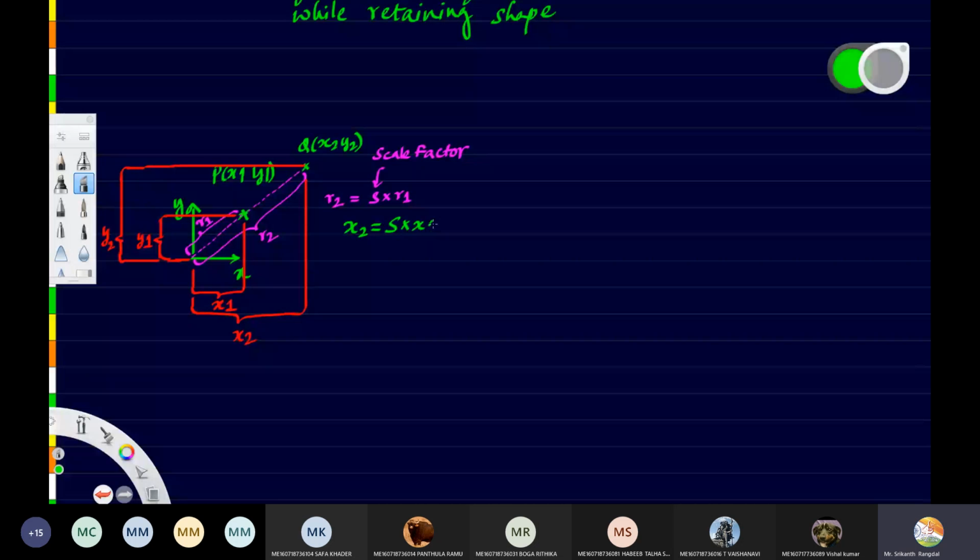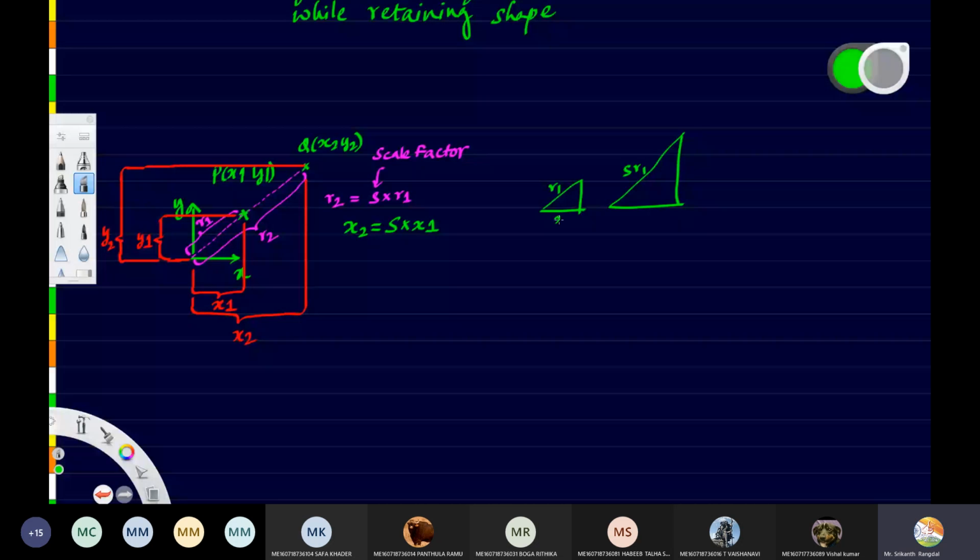Can I write it like this? Yes, because the small triangle and the large triangle are similar to each other. So if this length is S times this length, then this length will also be S times the previous.